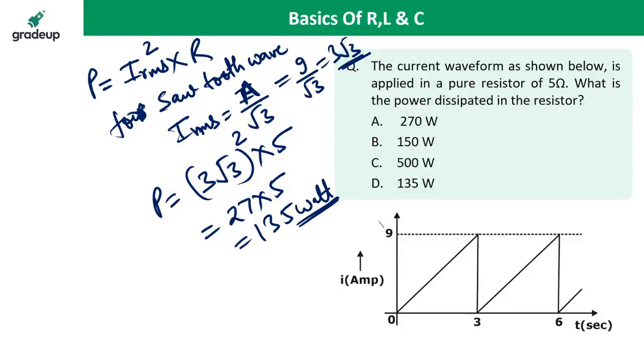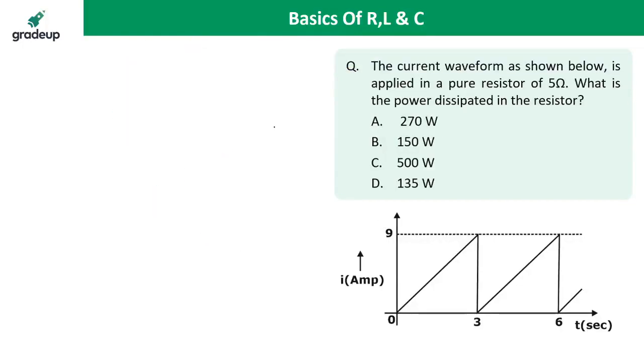The sine wave RMS value is A by root 2. The RMS value of the sinusoidal wave is the amplitude divided by root 2. Very good. So I am now deriving the generalized form.